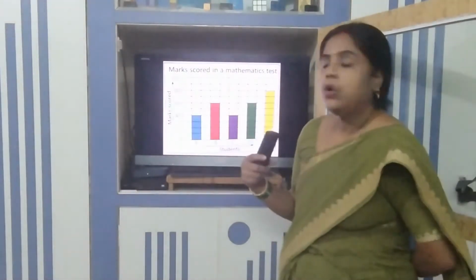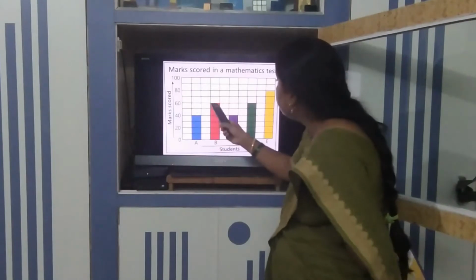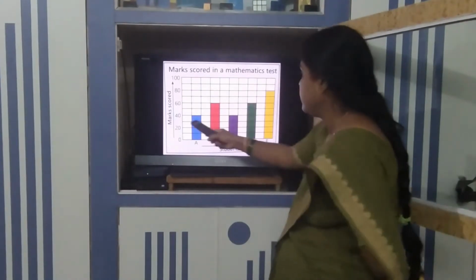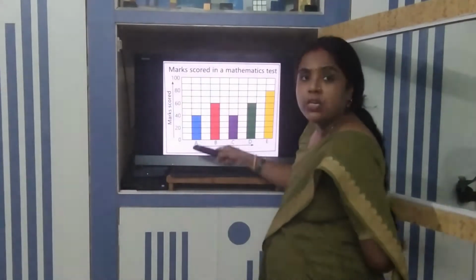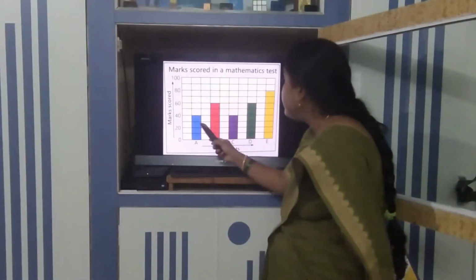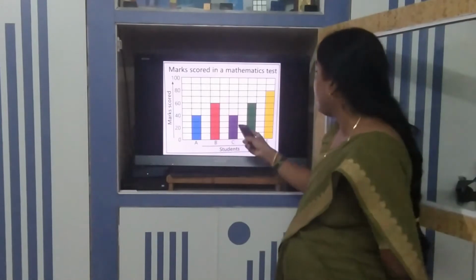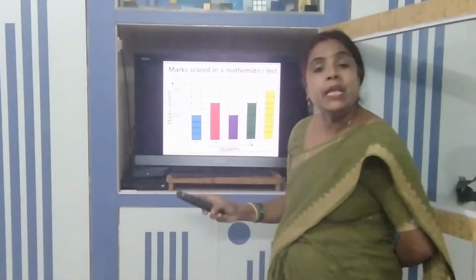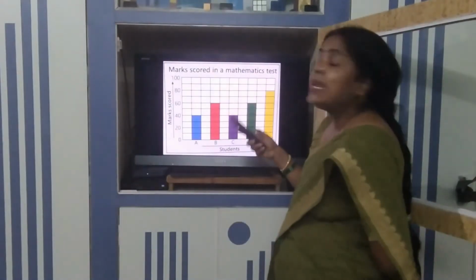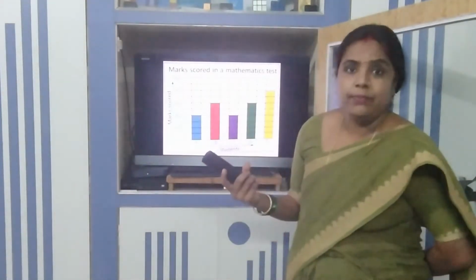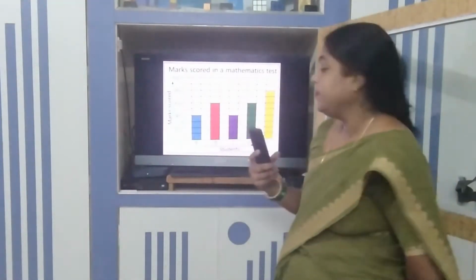Now we have to draw. While drawing also, you see all the bars are of equal width. Clear? The size is not the same, but the width is the same, and they are all at an equal distance also. See here also, all 4 are at an equal distance. You can color it also to make it more beautiful or more presentable.